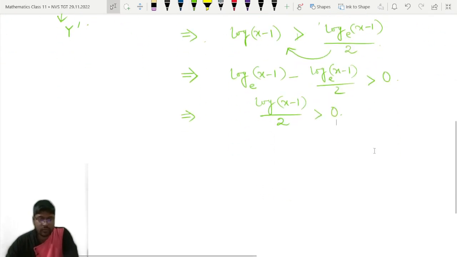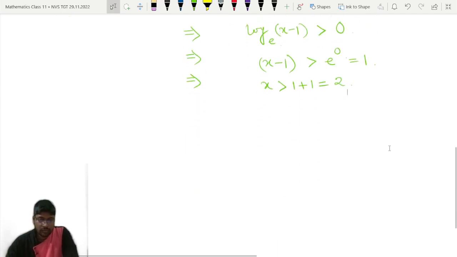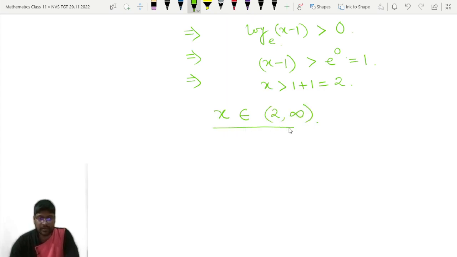Now multiply both sides by 2. 2 is a positive number, so there will be no change in the inequality sign. So it will be as it is, log of x minus 1 greater than 0. Now log of x minus 1 greater than 0 means what? x minus 1 is greater than e to the power 0. e to the power 0 means 1. So x is greater than 1 plus 1, that is 2. So x is greater than 2. They have asked for the interval, so x belongs to 2 comma infinity.